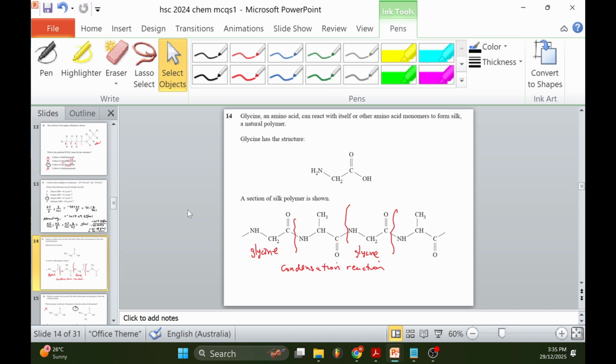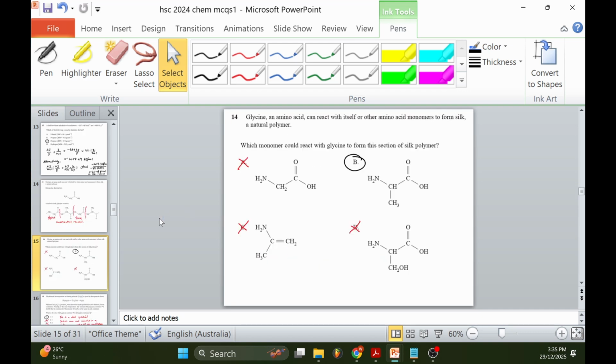14. Glycine, an amino acid, can react with itself or other amino acid monomers to form silk, a natural polymer. Glycine has a structure. A section of silk polymer is shown. Which monomer could react with glycine to form this section of silk polymer? Again, this is just to match each of the monomer options to the silk polymer and decipher which is the closest one. So B is the only segment that makes sense.